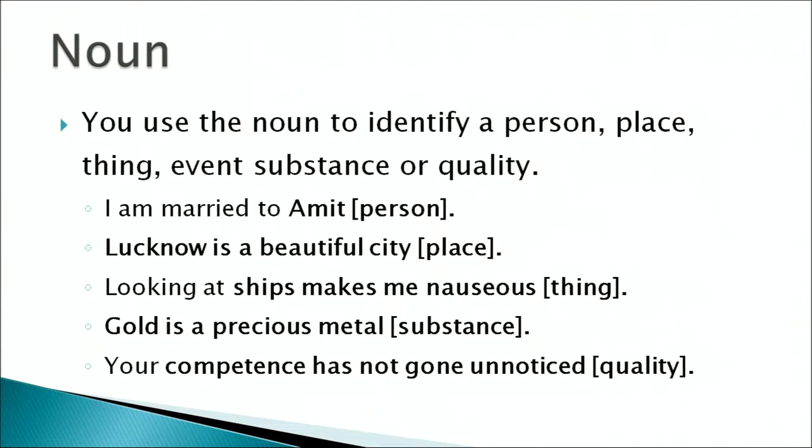An abstract noun is basically a quality, or something intangible, which you cannot touch. For example, democracy, or politics for that matter, is an abstract noun. Happiness again is an abstract noun. A collective noun is, for example, a shoal of fish, where shoal becomes a collective noun. A bunch of grapes, bunch becomes again a collective noun, and so on and so forth.